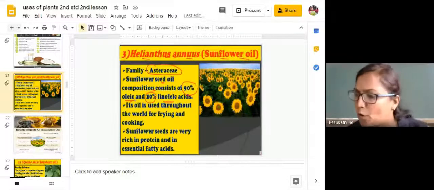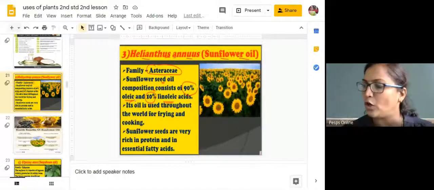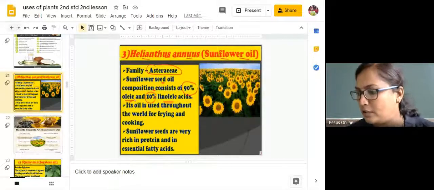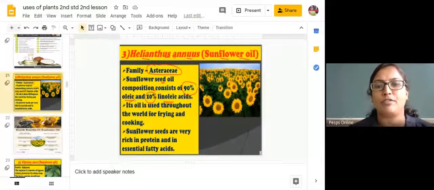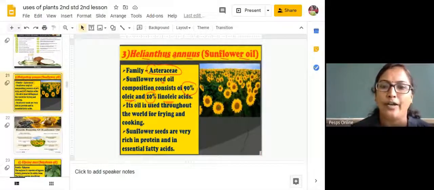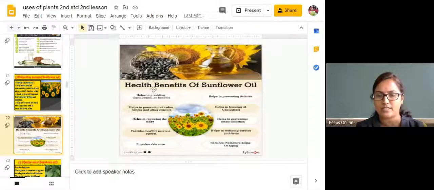In your textbook itself, it is given that you can get oil from groundnut, coconut, as well as mustard. So here I am showing you many of the plants from where we can get cooking oil. This is the sunflower seed. We are going to get the oil from these seeds. The seeds will look like this, the oil will look like this.